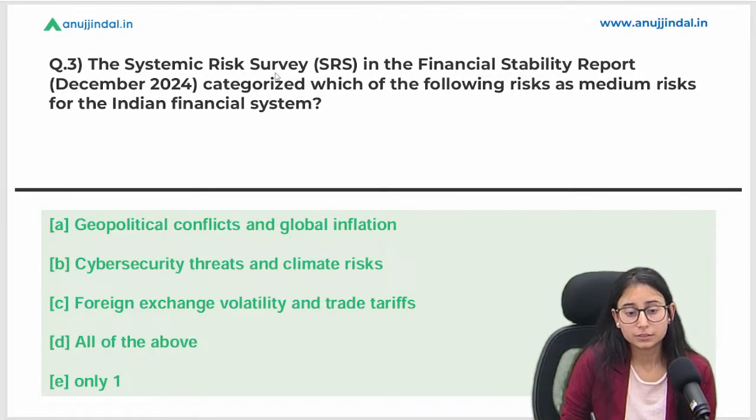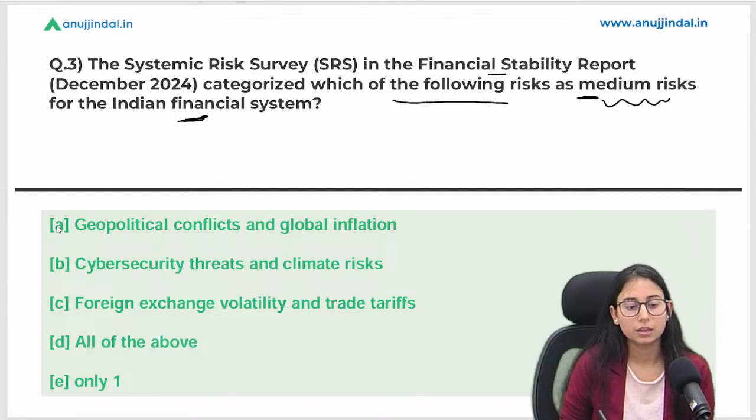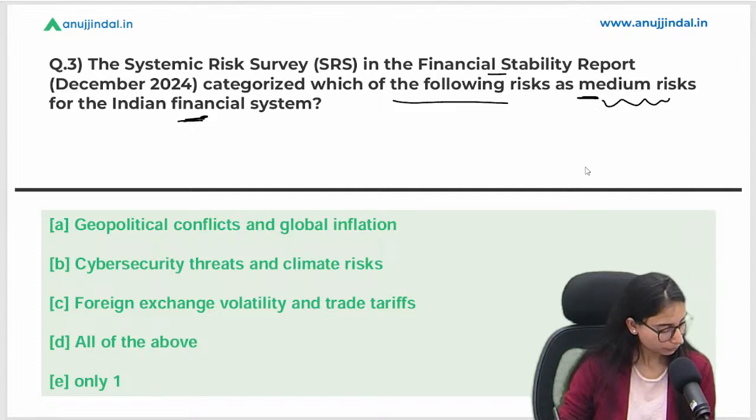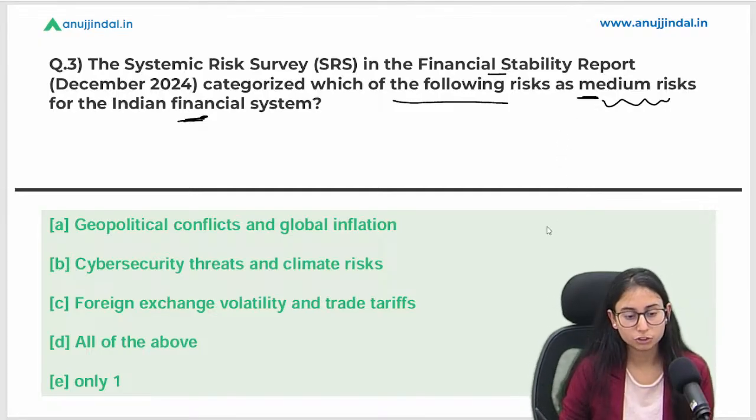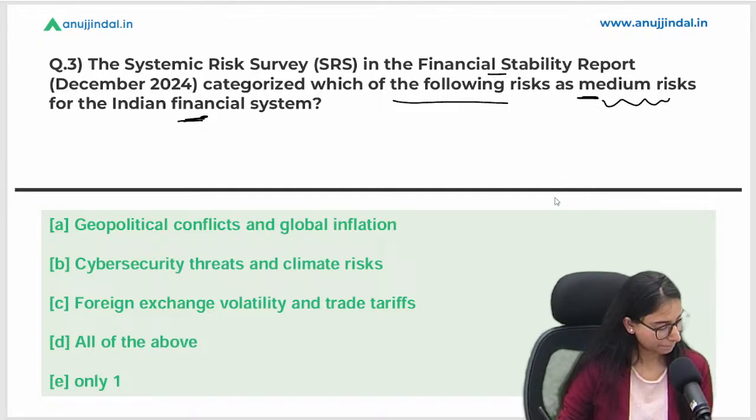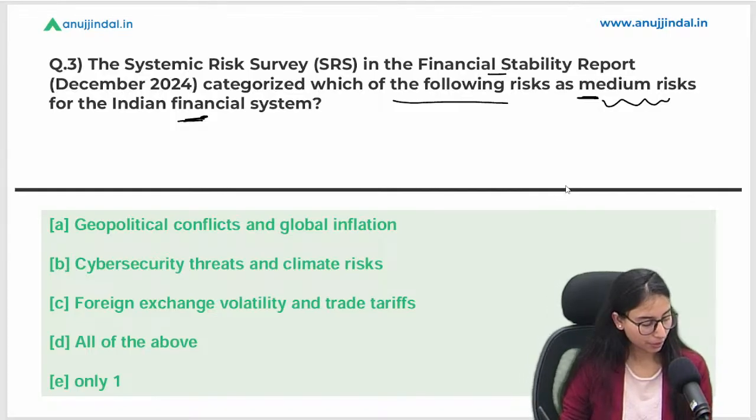The systemic survey in the financial stability report categorized which of the following risks as medium risk for the Indian financial system? So which risks are currently medium risk? First is geopolitical conflict and global inflation, cyber security threat and climate risk, foreign exchange volatility and trade tariffs. All of the above, or only one. Tell me question 3, which option is correct? Right, Abhishek. Right, Pragya. Option D is the correct answer.